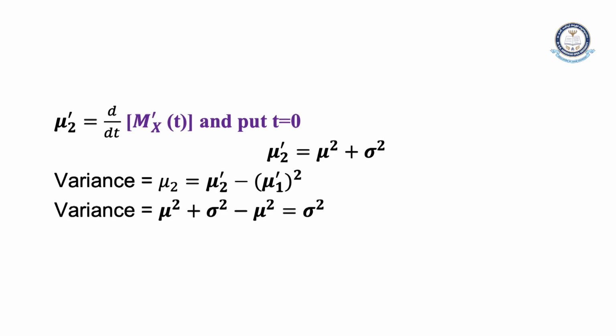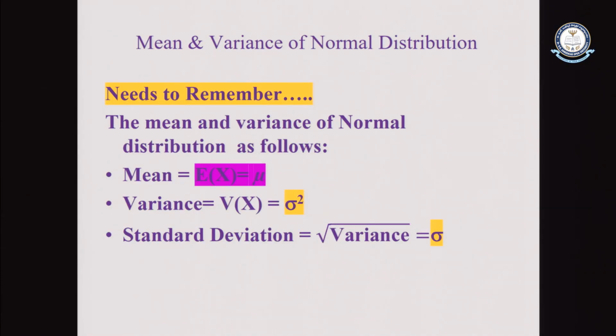Next, we can go for the mean and variance of the normal distribution. The mean equals the expectation of x, which is the integration from minus infinity to infinity of x f of x dx. We will get the value mu. At the same time, mu 2 prime equals the expectation of x square, which is the integration from minus infinity to infinity of x square f of x. After getting this mu 2 prime, we can get the mu 2 value, that is the variance. There is also the standard deviation, which is the square root of the variance, that is, sigma is the standard deviation.